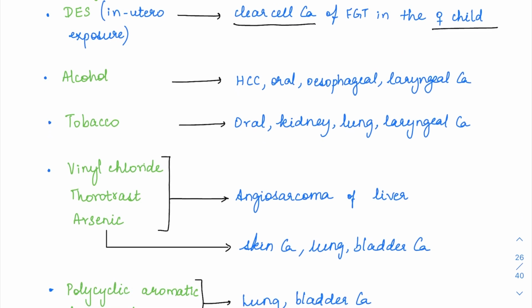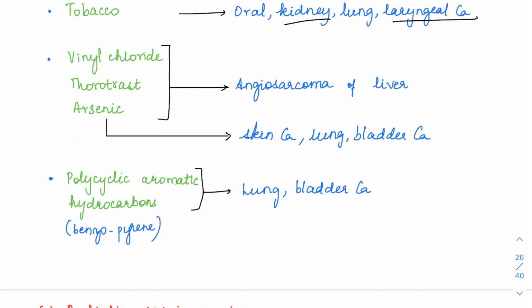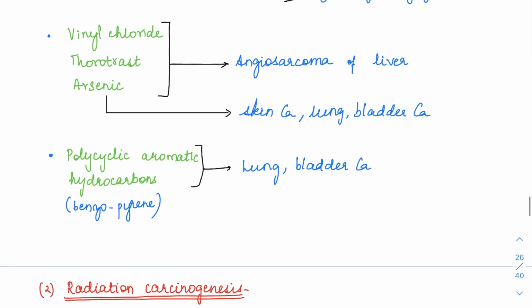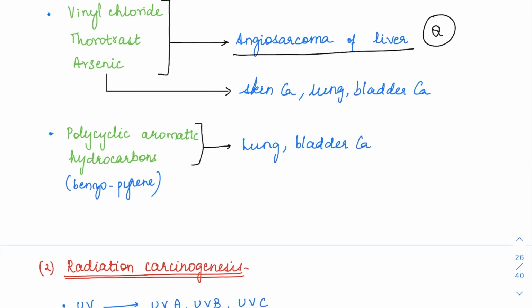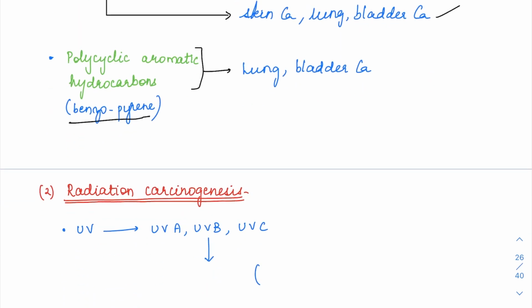Alcohol can cause multiple cancers, especially hepatocellular cancer, oral cancers, esophageal and laryngeal cancers. Tobacco, again oral cancer, lung cancer, and then kidney cancers also, along with laryngeal cancer. So tobacco is a very important risk factor for kidney cancer as well. Then vinyl chloride, thorotrast, and arsenic for angiosarcoma of the liver. And arsenic as such can cause skin cancer and bladder cancer as well. Then polycyclic aromatic hydrocarbons like benzopyrene are going to cause lung and bladder cancer.